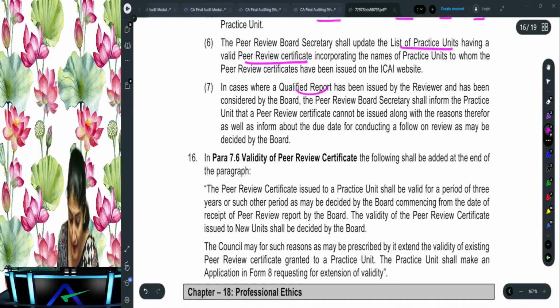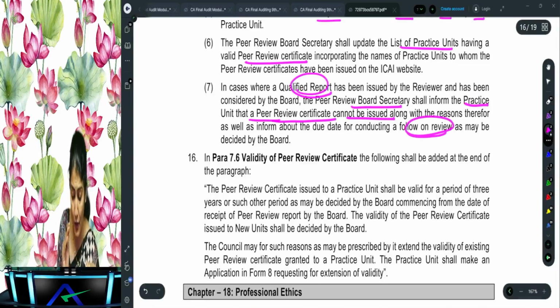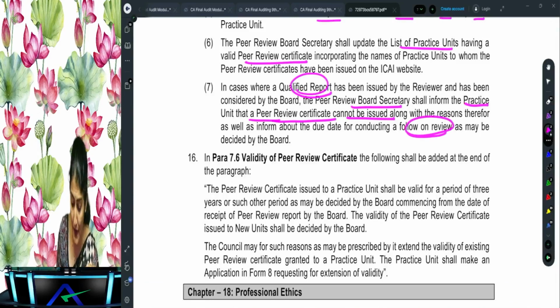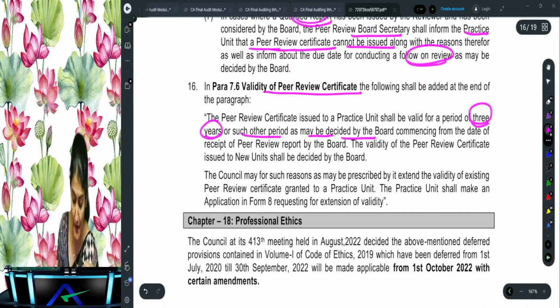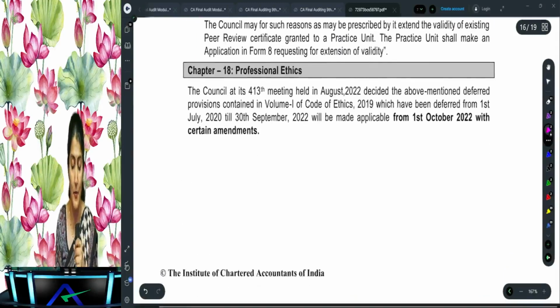Then what does it say? In case of a qualified report, the peer review board secretary will inform the practice unit that a peer review certificate cannot be issued and the date of conducting the follow-on review. And what is the validity of peer review certificate? It is valid for a period of 3 years or such other period as may be decided. Yes, for such period as may be decided.